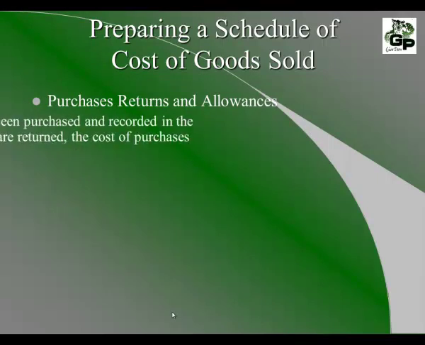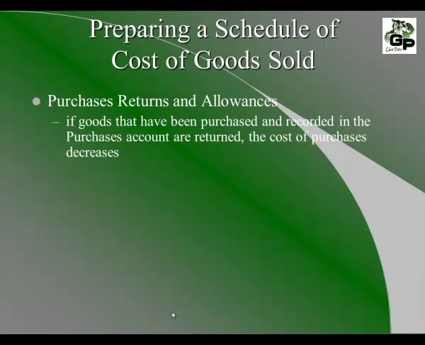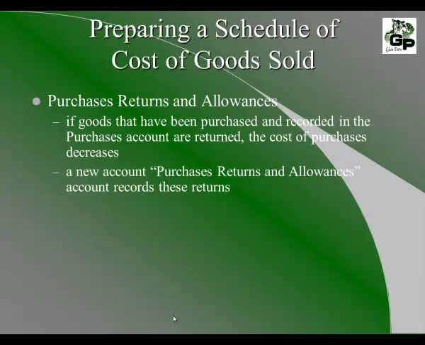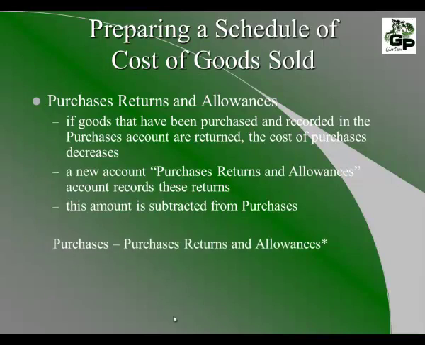Regarding purchase returns and allowances, these are goods that have been purchased and recorded in the purchases account, but then returned. Therefore, the cost of the purchases is decreased by whatever this amount happens to be. A new account, purchase returns and allowances, records these returns. Remember, we always have to keep track of all our purchases and any returns that we happen to have. This amount is subtracted from the purchases because we return this to the manufacturer. Purchases minus purchase returns and allowances.